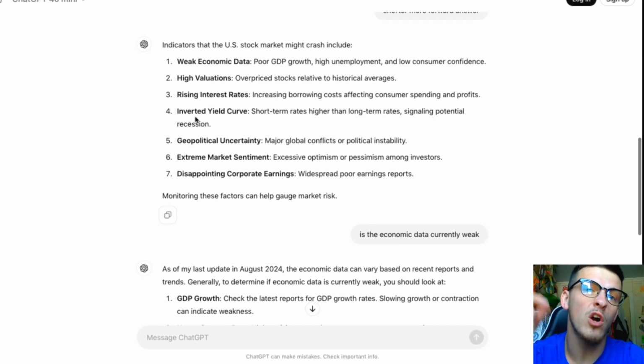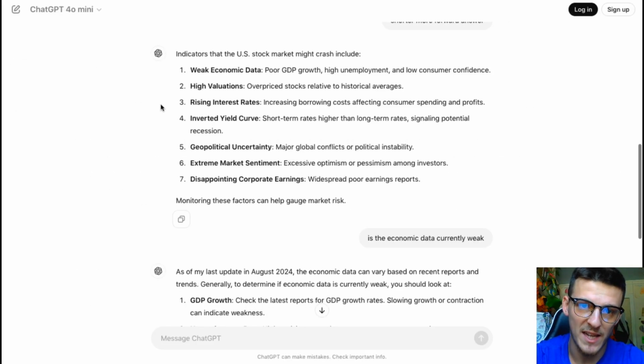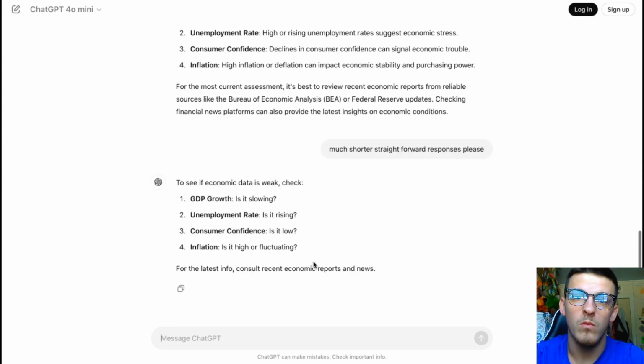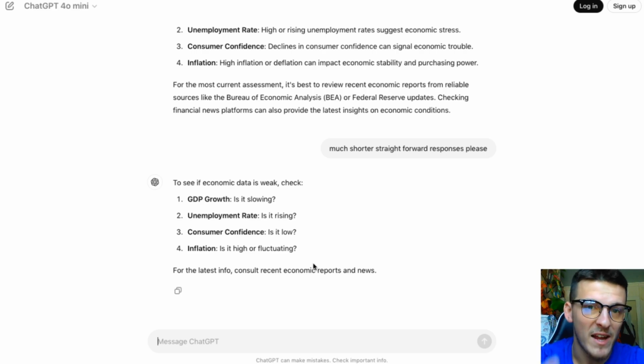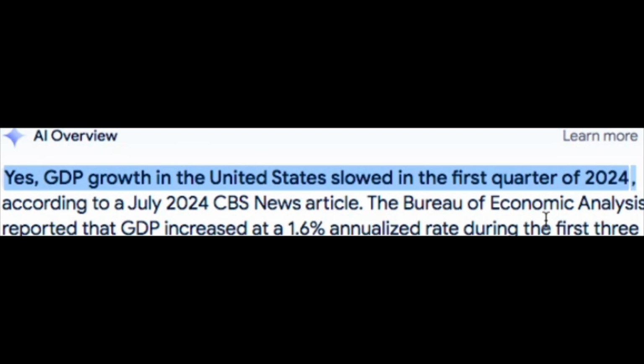Okay, according to ChatGPT, indicators that the US stock market might crash include weak economic data, poor GDP growth, high unemployment, and lower consumer confidence. Well, if we come down, how do we check if economic data is actually weak? First things first, GDP growth, is it slowing? Yes, GDP growth in the United States slowed in the first quarter of 2024.